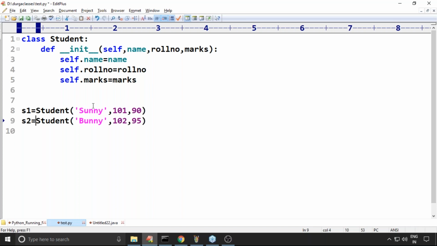Self dot self is equal to self. No, the first argument, whatever we are passing, is already initialized to refer to the current object. Self dot self is equal to self, we are not going to specify self.